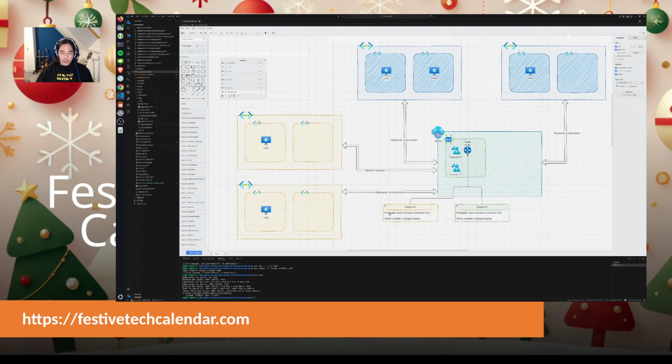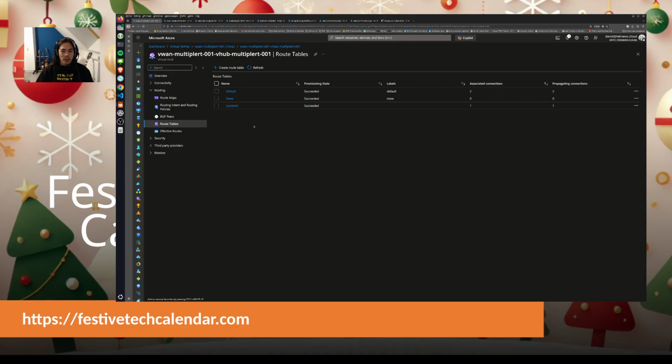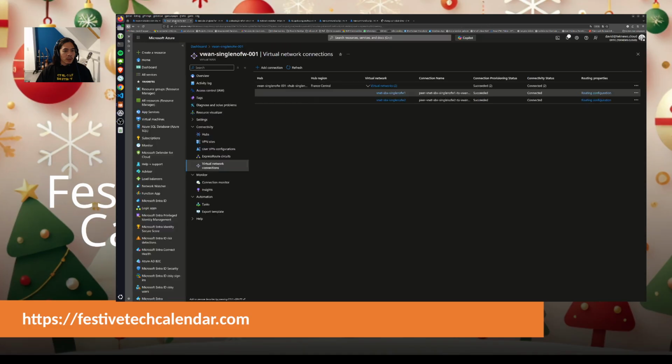With the way the route tables are configured, with propagation of the network that is connected, we will have connectivity for each spoke associated to the same route table.